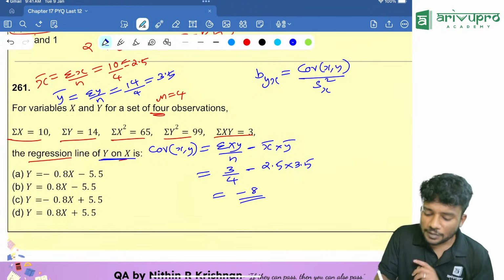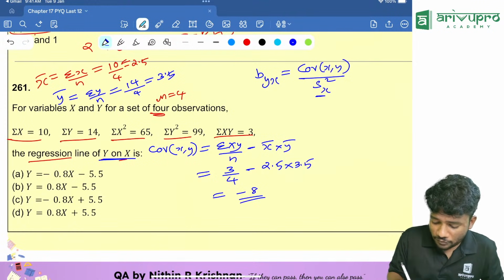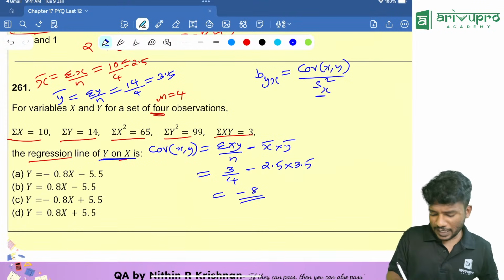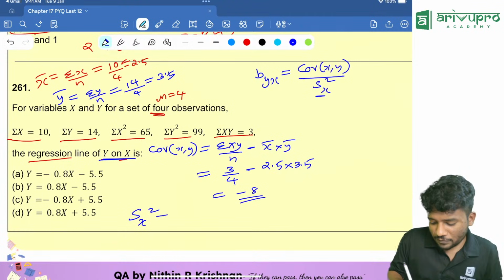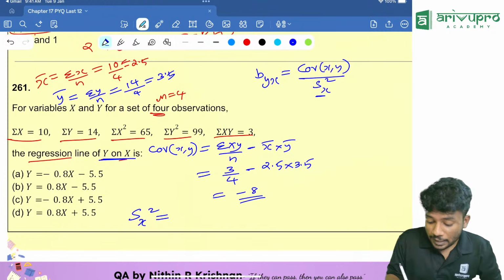So we have the value of covariance of x and y. Then we need to find the standard deviation of x square. That means variance we need to find. Standard deviation of x square, that means you will write the formula without writing the root. That is nothing but what?